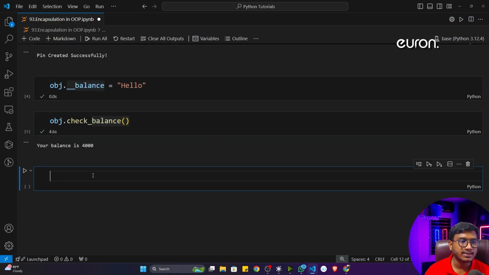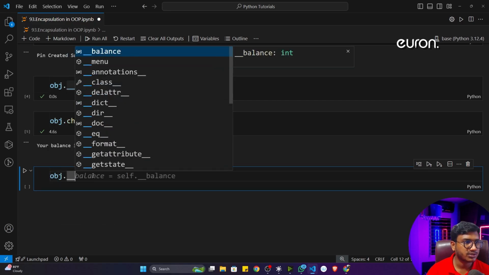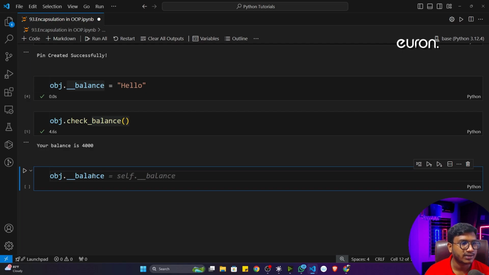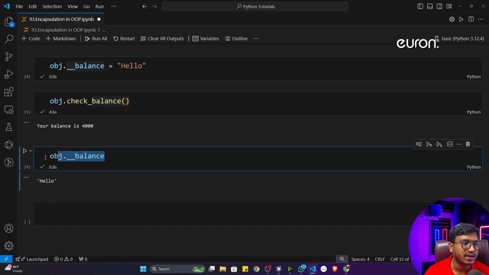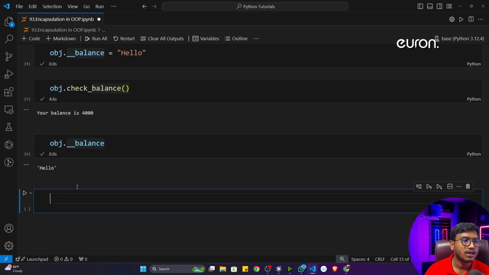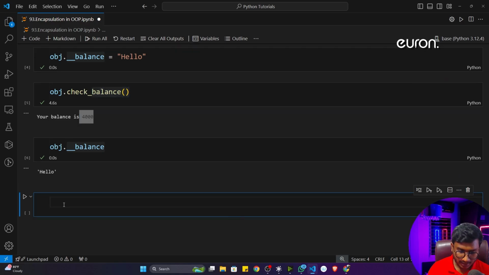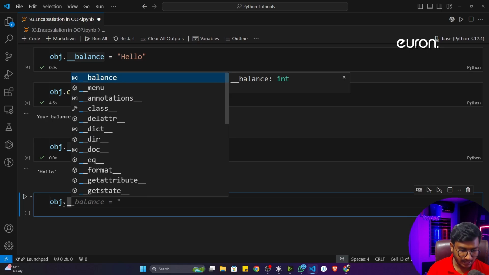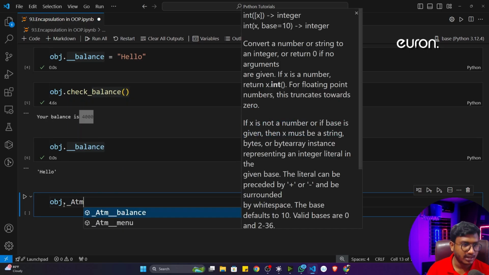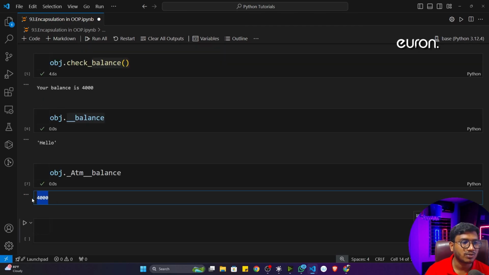Now let me show you whether what I told you is correct or not. If I write obj dot underscore underscore balance, you will see that it prints hello, because now underscore underscore balance is the new variable inside my class. But if I want to see my actual private property, I can check like that: obj dot underscore ATM, because I told you first your class name will come, the class name is ATM, then underscore underscore balance. Now if I execute this line, it will show me 4,000.